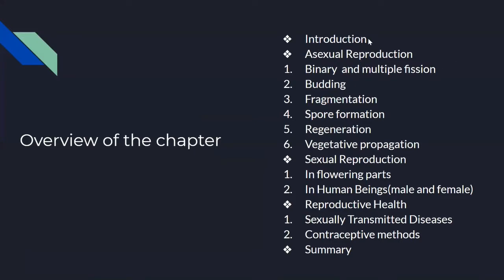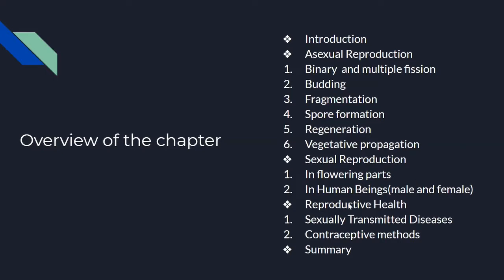That is the introduction to reproduction and asexual reproduction, in which we have 6 types: the binary and the multiple fission, budding, fragmentation, spore formation, regeneration, vegetative propagation, and then comes the sexual reproduction, which we are going to do in 2 ways. One is in flowering plants, and the second one is in human beings, that is male and